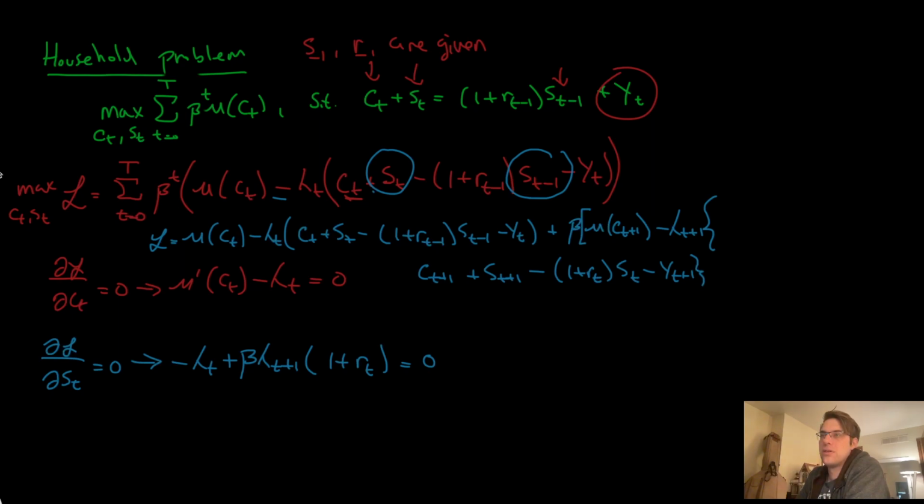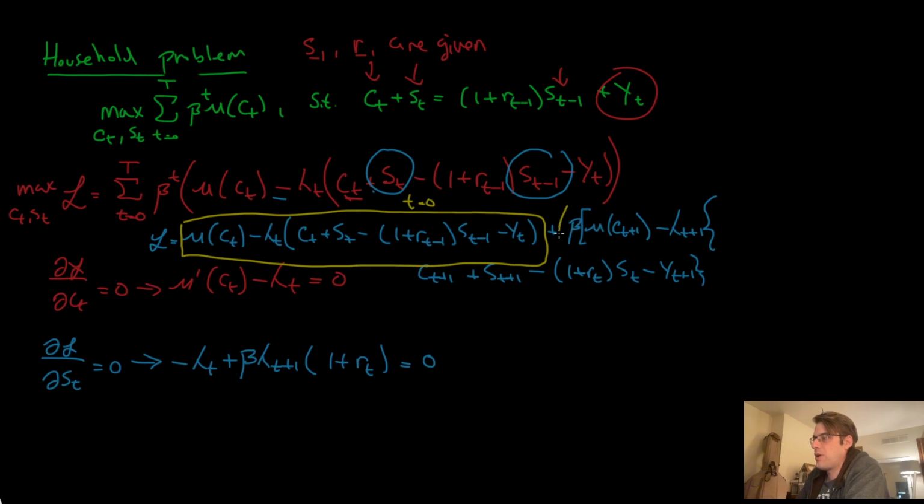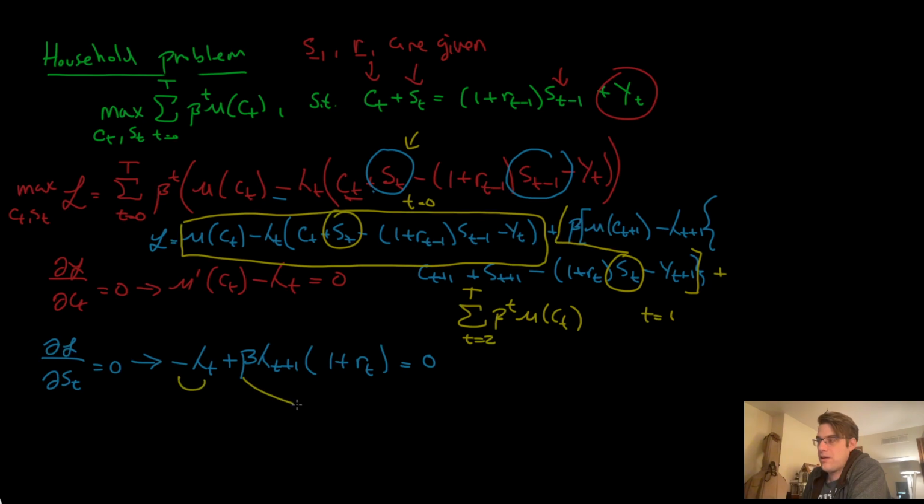Okay, so this part here is t equals 0. This part here is t equals 1. So what's left? We have more sum. The sum that's left is the sum from t equals 2 to big T, beta to the t, u of ct. Okay, so all I did was break the first 2 pieces off so that I could see that there's an st here and there's an st here. Yeah, here and here. That's why we get this term and this term.